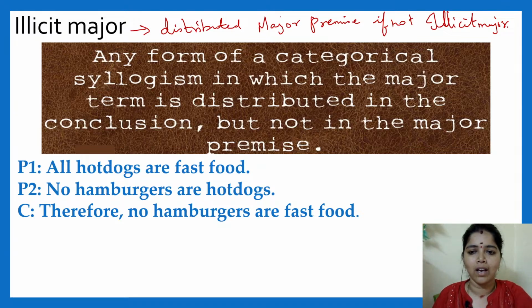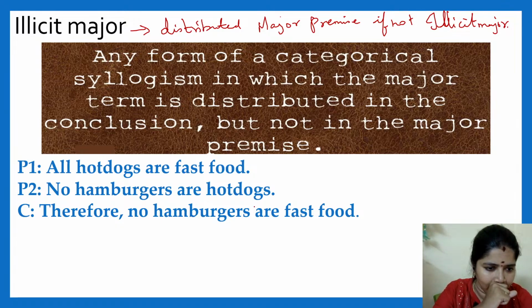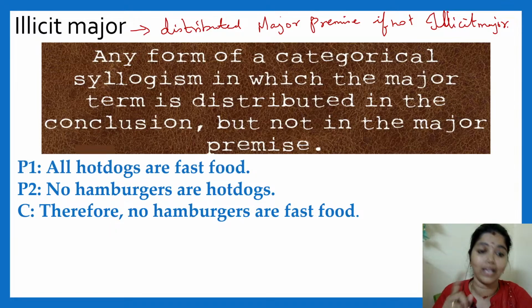See, all hot dogs are fast food. No hamburgers. Here it's a fallacy. Vanita, I will give you another example. Why the middle term should not be there in the conclusion, I will tell you. Okay, I will complete this and I will tell you.